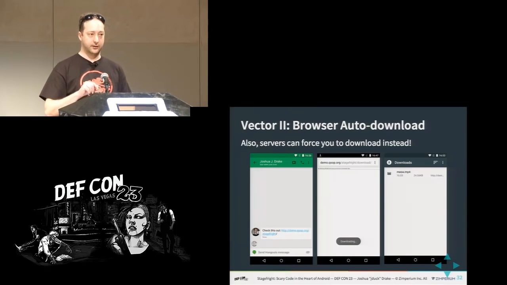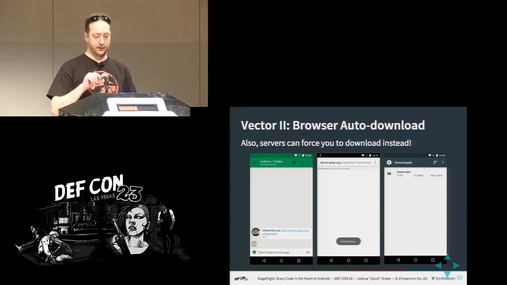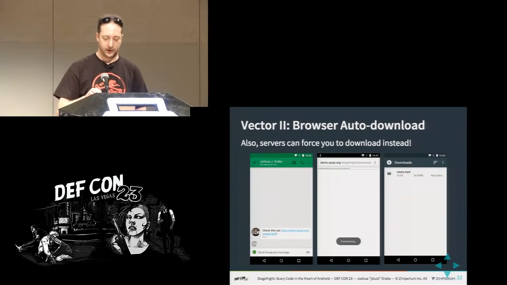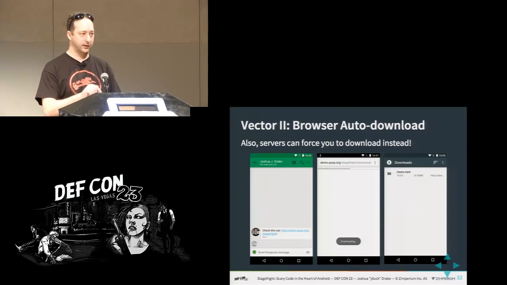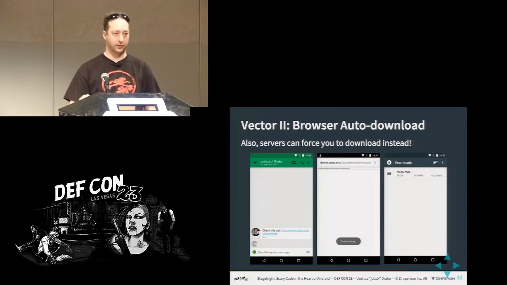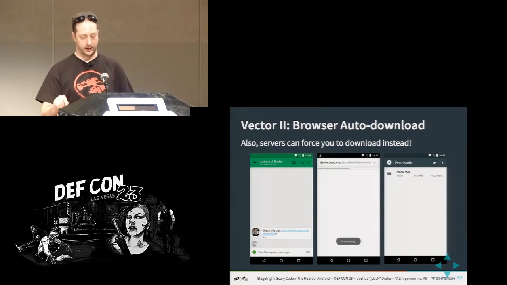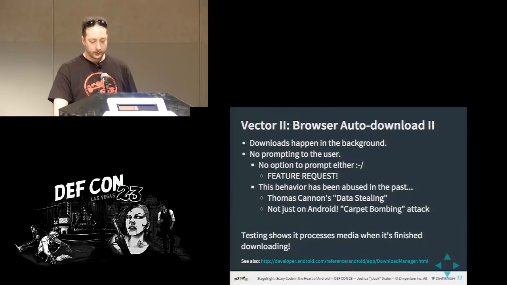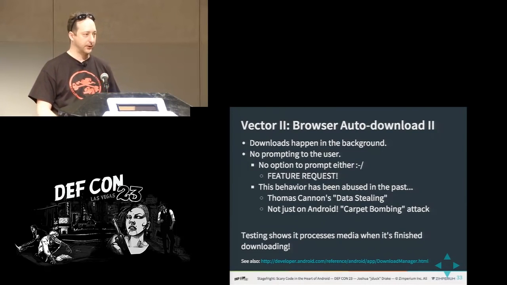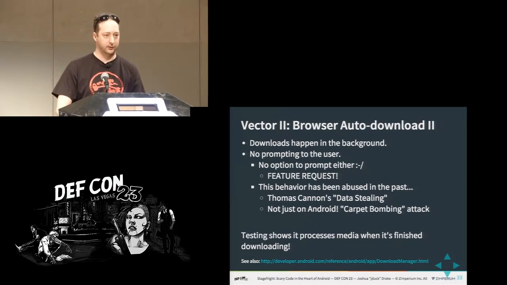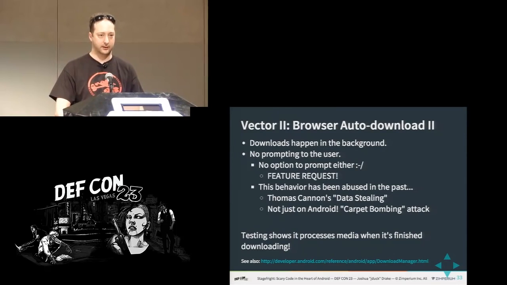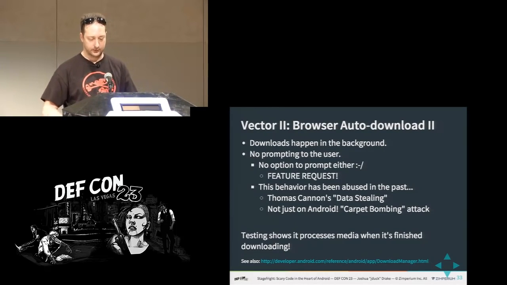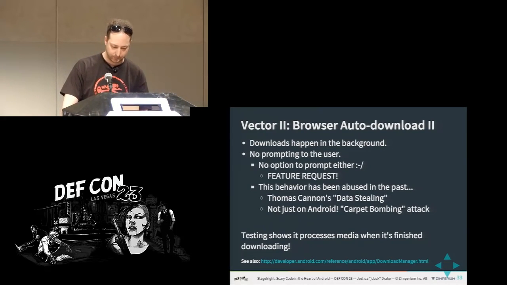Now, the scary thing is that the vulnerable code, the Stagefright code, is triggered as soon as the file is downloaded, and it does not require you to open the media or touch it or look at it or anything like that. So that's interesting. Oh, look, I also did a feature request. I was like, hey, can we get some kind of prompting for this? I don't really want to auto-download stuff. I'd expect a link that I click to cause a download. So maybe that's not a good idea.